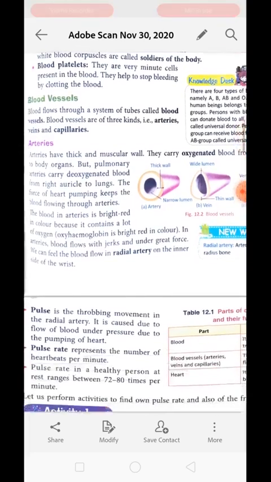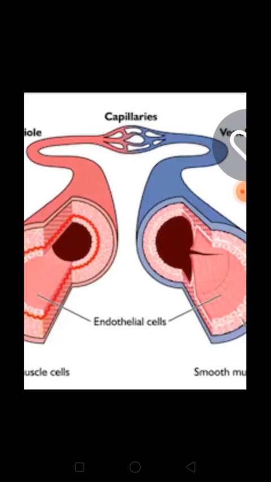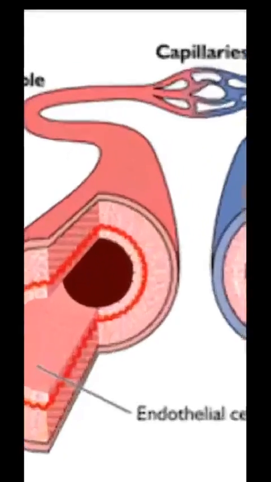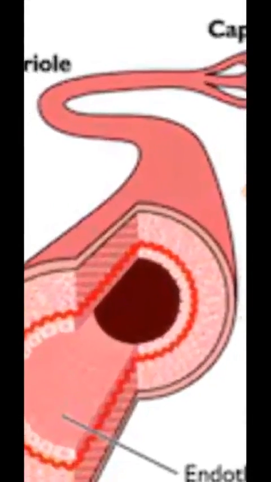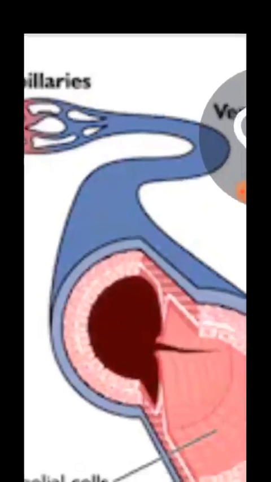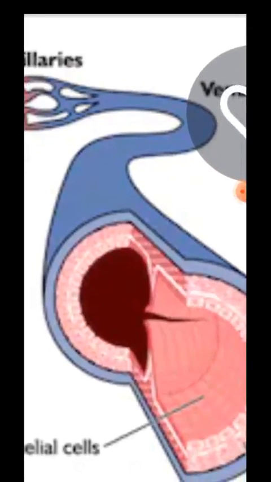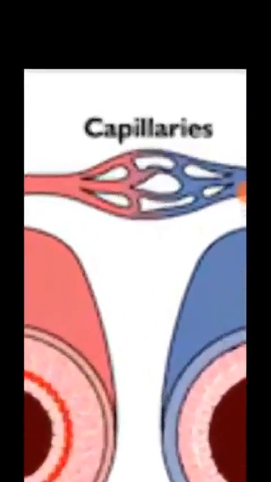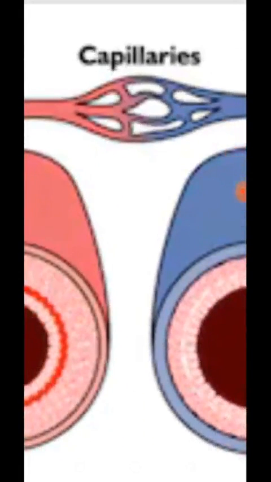Now next is blood vessels. Blood flows through a system of tubes called blood vessels. Blood vessels are of three types. The first one is artery, that is represented over here in red color. The second one is vein, that appears over here in blue color. And the last one is capillary. It is a fine network of blood vessels. Okay.